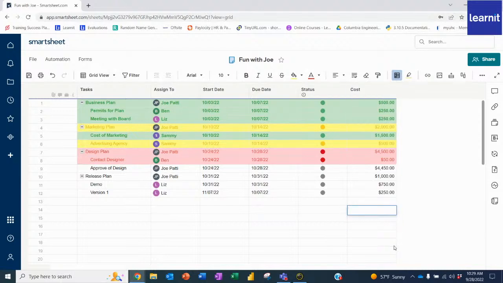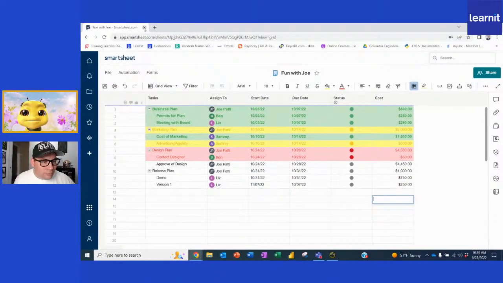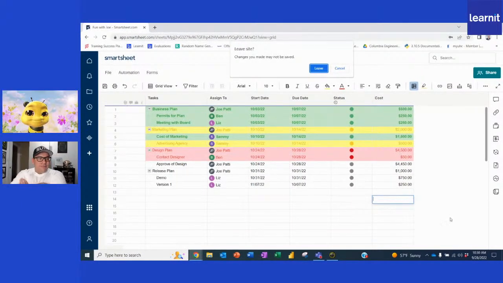And we can go over some of this more stuff maybe in the next session, our next episode. It's up to you. If you find this content really awesome and you want to see more on Smartsheets, let us know in the comments, and then we'll do another show on this next week. I'll even keep all of this so we can use it for next week. But with that said, that's it.